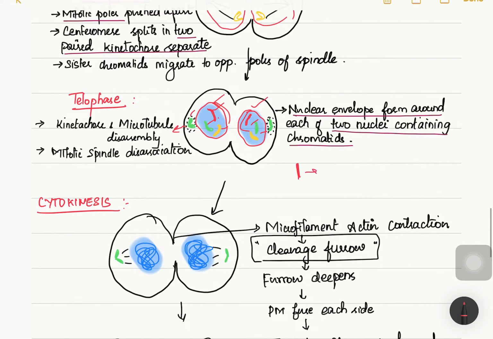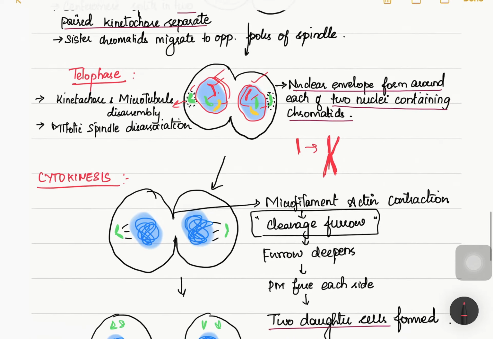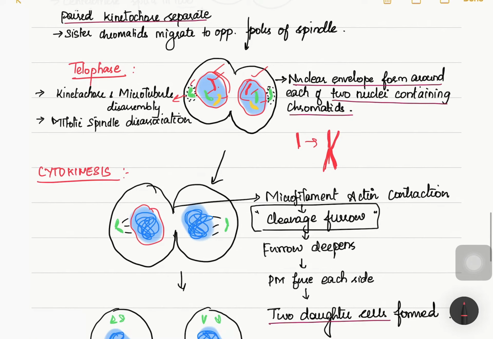We know that if one chromatid is there, it can produce its sister chromatid, that is replication. So once replication has occurred, two complete nuclei can be produced. So till telophase our mitosis is completed, that is the nuclear division.